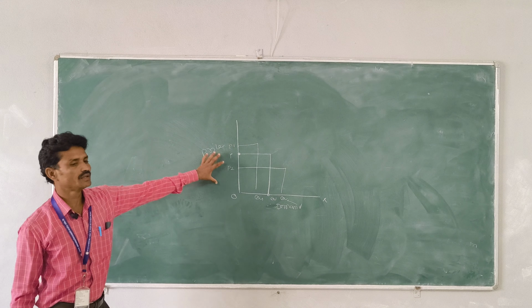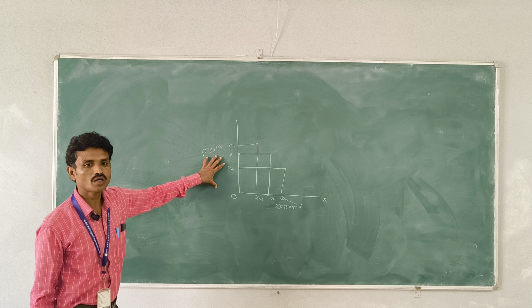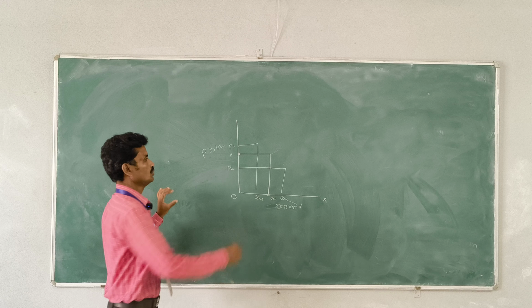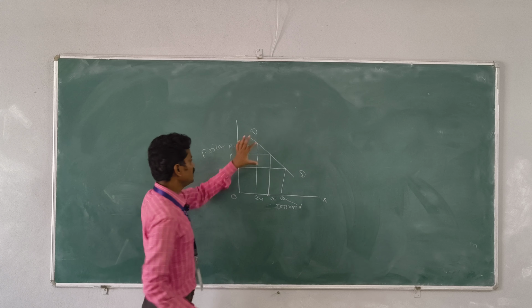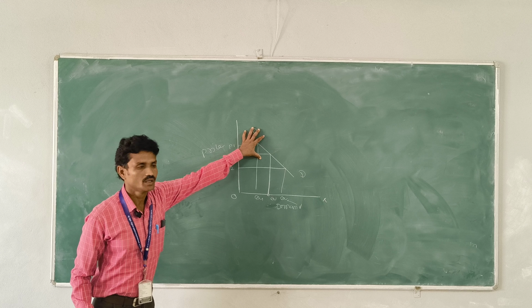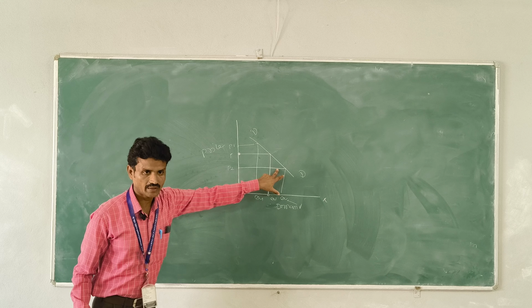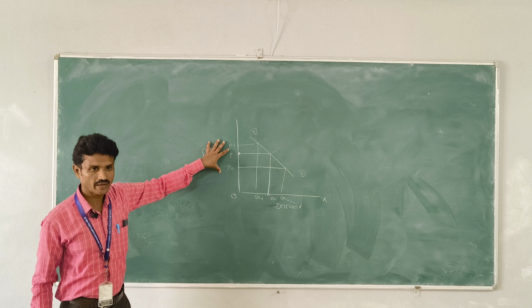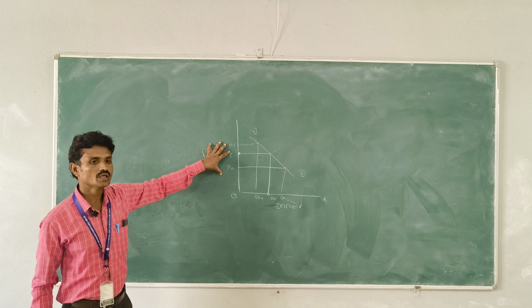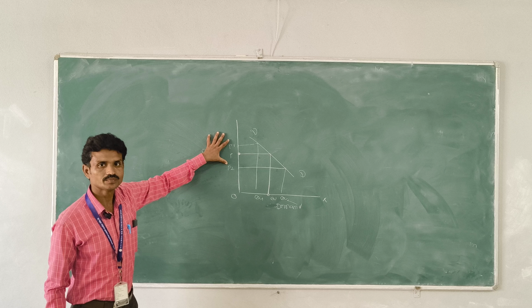It is explained in a graphical manner. It is called the demand curve. A demand curve is also called DD. The DD curve slopes downward from left to right. It is the law of demand explained in a graphical manner.